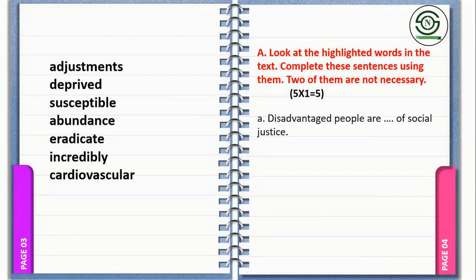Let's begin number 1. Disadvantaged people are deprived of social justice. They don't have access to social justice. That is exactly what the sentence means. Therefore, here the best answer is deprived of.